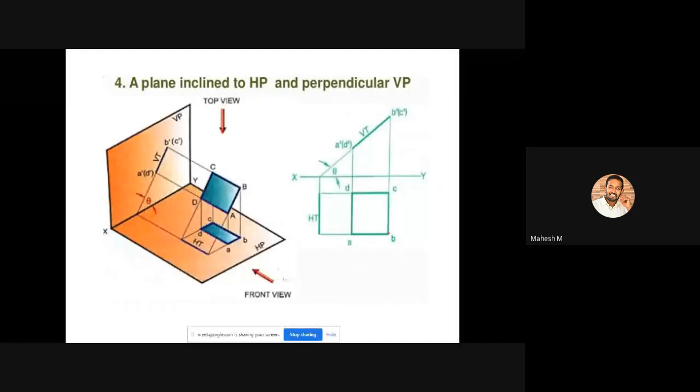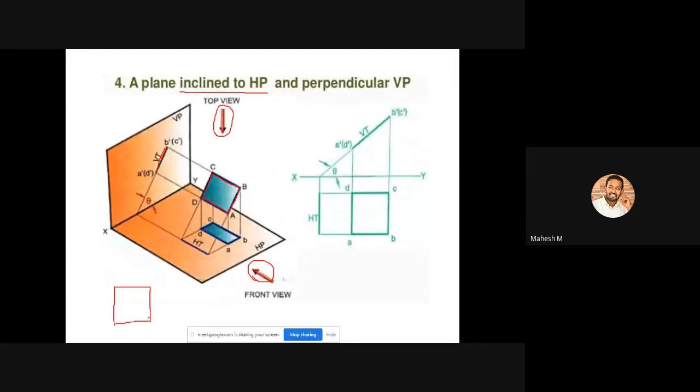So if you are creating a plane like this, that means it is following this condition. We have to place your A4 sheet like this. While looking from the front view direction, you can see the inclined line. And while looking from the top view direction, you can see this square as a rectangle because it is an inclined one. That means, for example, suppose we have created a horizontal line for the plane's CD and AB.